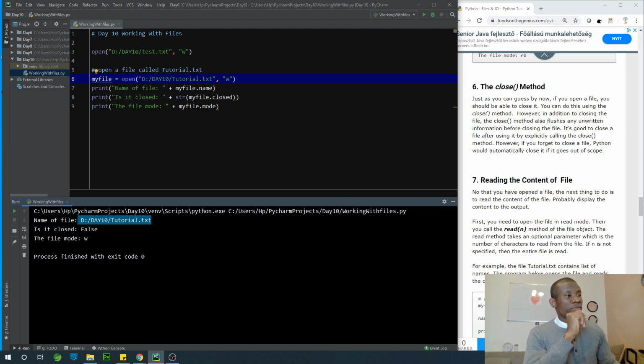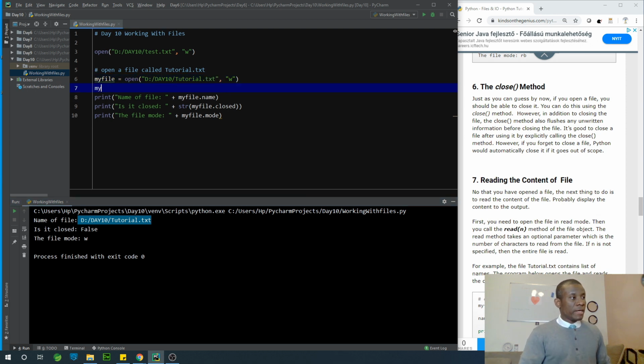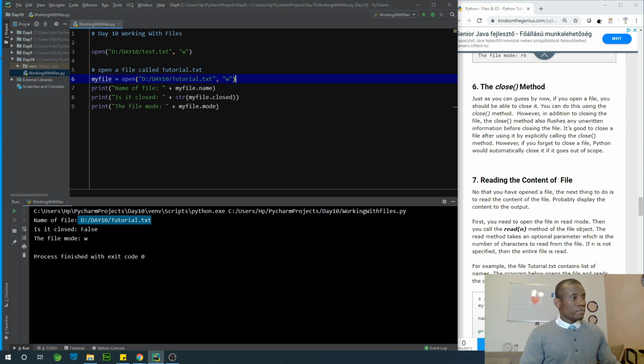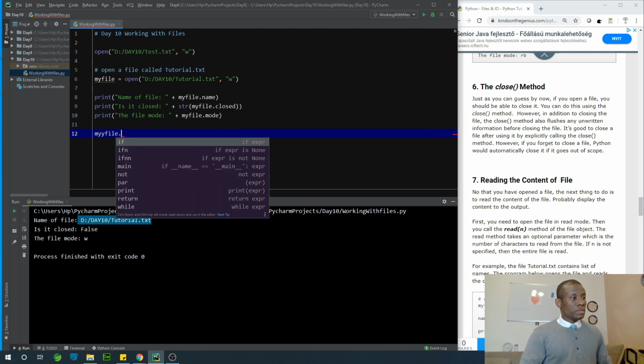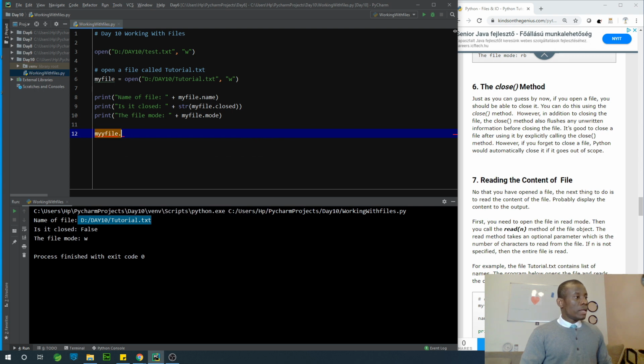Now, if you want to close this file, you can actually say my file dot close. Actually, after reading the attributes, I'm going to just say my file dot close. I think that's how it works. My file dot close. Sorry, there's a typo. Okay, so this is what we have. My file dot close. This operation is going to close this file.